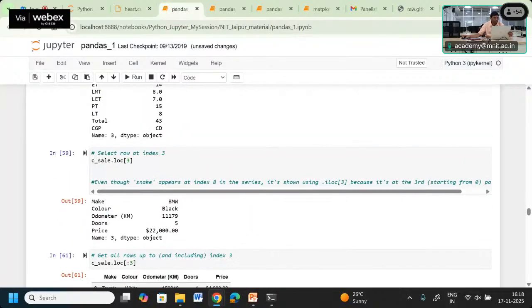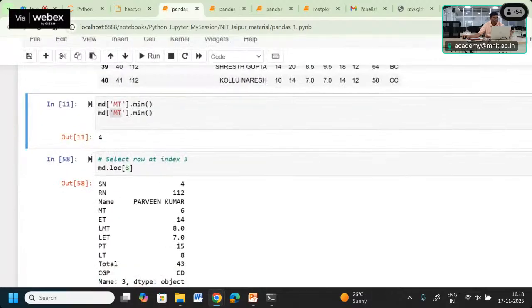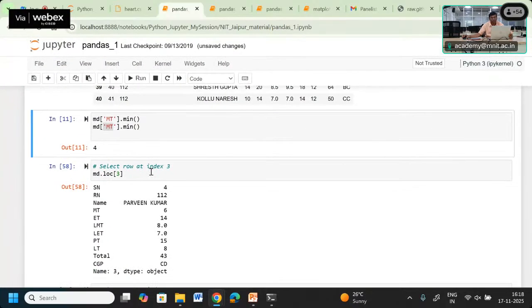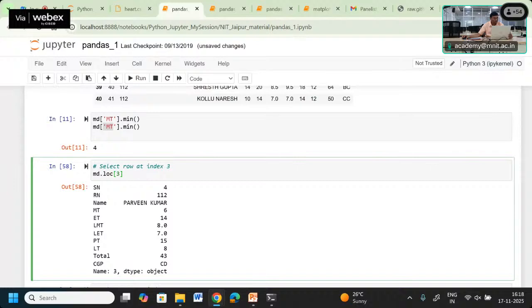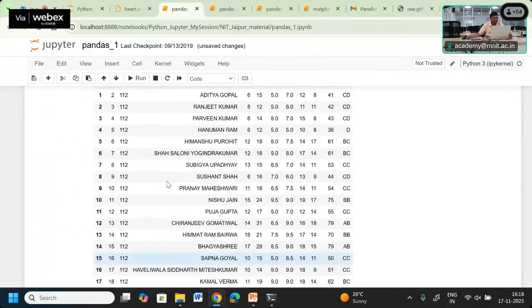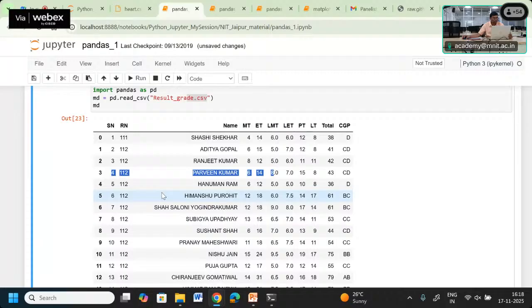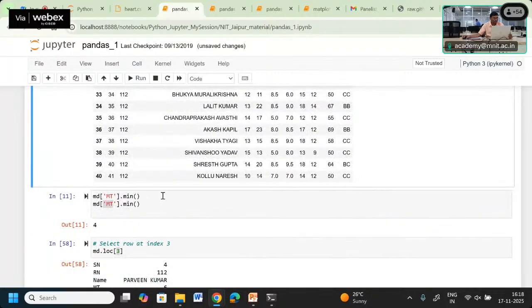Now here another important functionality is md.loc. Loc is one of the methods which I am going to use. This is going to select the row at a particular index 3. So md.loc[3] is selecting the row at index 3. So in this case the index 3, we go 0, 1, 2, 3, that is coming to the fourth row basically.